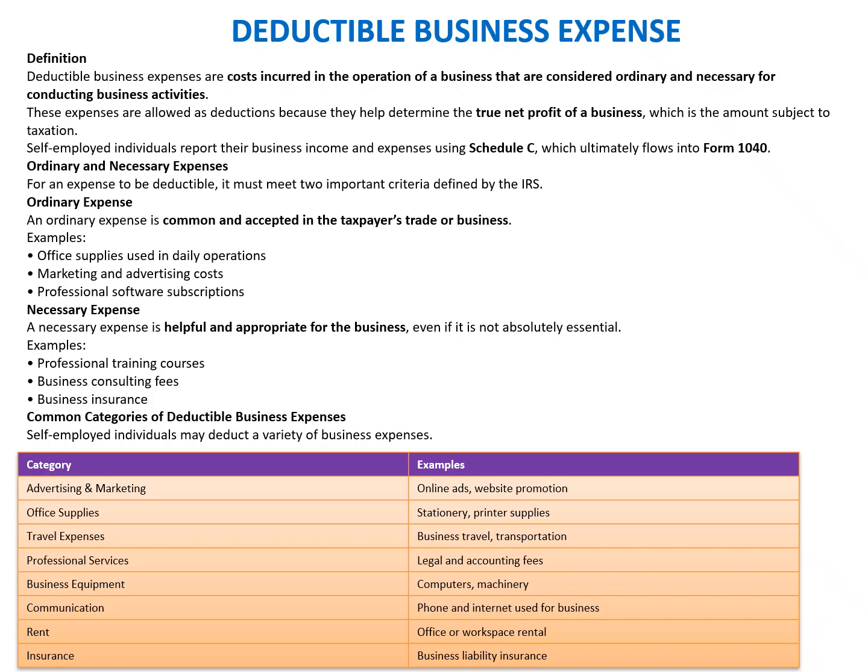Now we talk about the expenditures which are deductible while calculating the net profit, and what are those? Deductible business expenses are the costs incurred in the operation of the business that are considered ordinary and necessary for conducting the business activity.